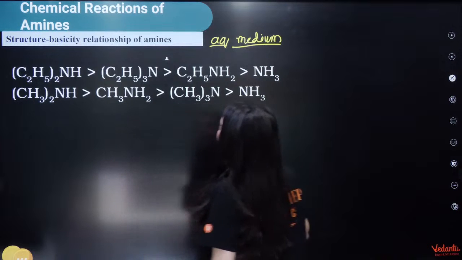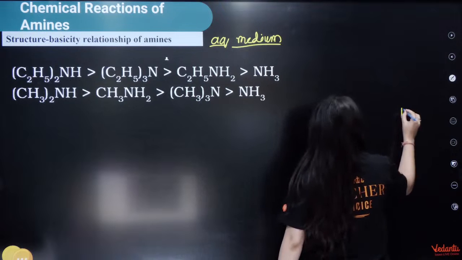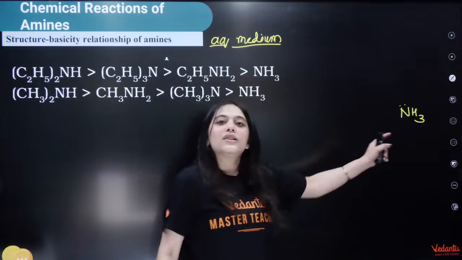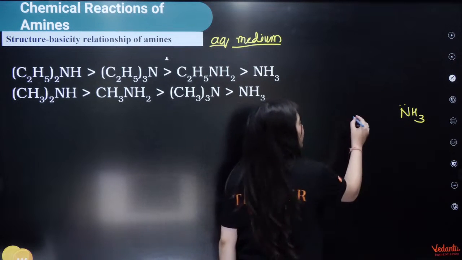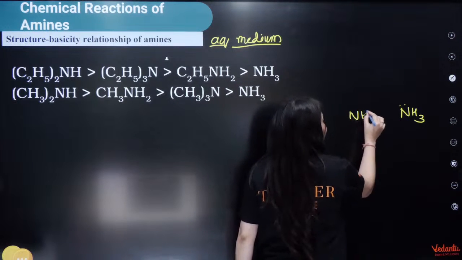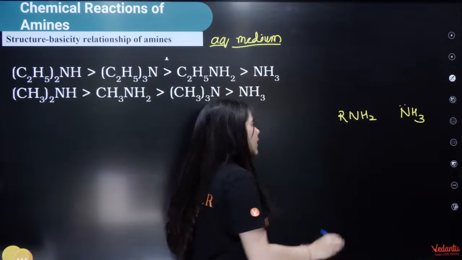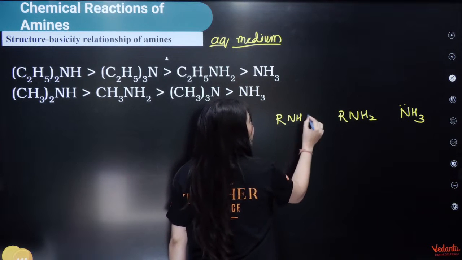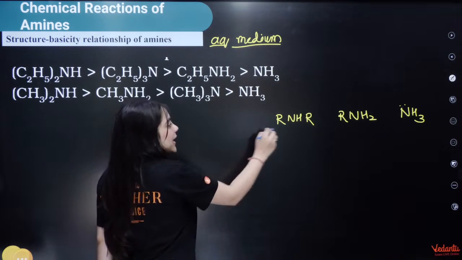For example, let me make you understand the amine. This is the ammonia molecule. As soon as I replace a hydrogen with an R group, here I made it NH2R, so this became the primary amine. For example, I made it NHRR, so this becomes the secondary amine.